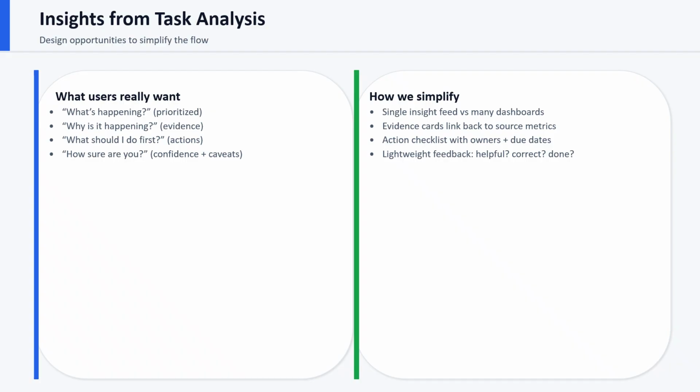What are the insights from task analysis? My design insight is that users want four things in order. What is happening? Why is it happening? What should I do first? And how sure are you, which is confidence with caveats. So this UX simplifies the flow into a single insight feed instead of many dashboards, evidence cards that link to source metrics, an action checklist with owners and due dates, and a lightweight feedback loop: was this helpful, correct, and done?